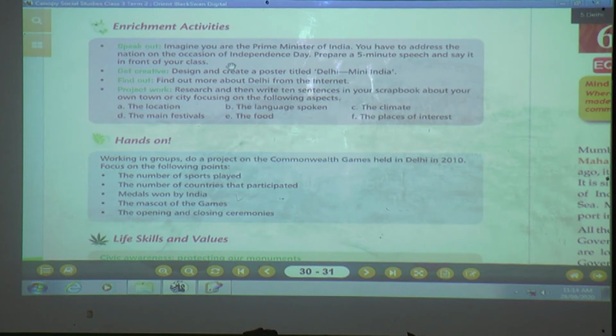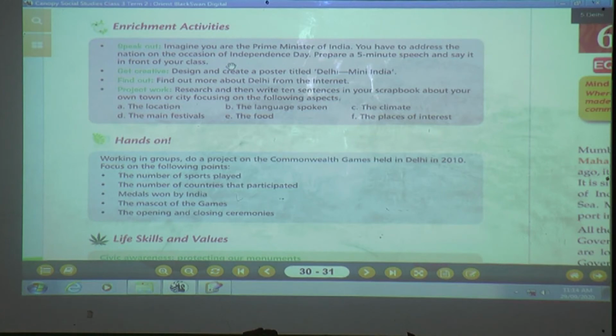As you know, children, due to COVID-19 we are not in school, that's why we are conducting online classes. But if you are not supposed to say it in front of your class, you can say it in front of your family members. You are going to imagine yourself as the Prime Minister of India and address the nation on which occasion?